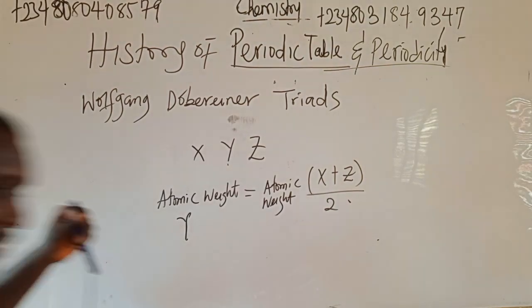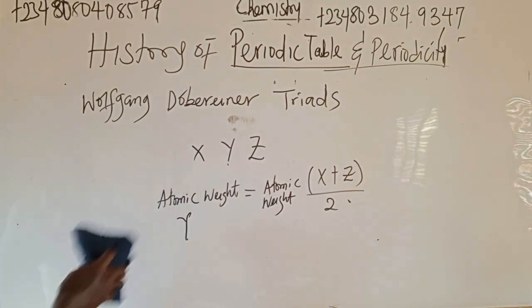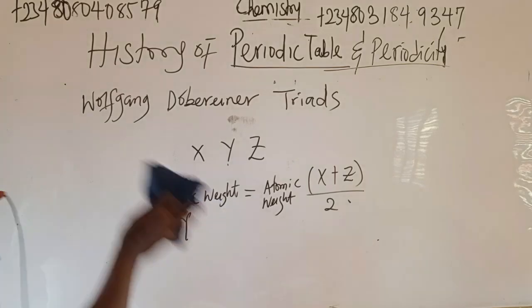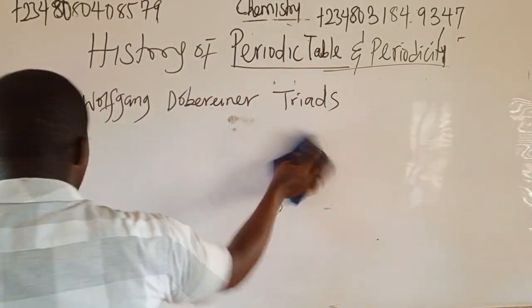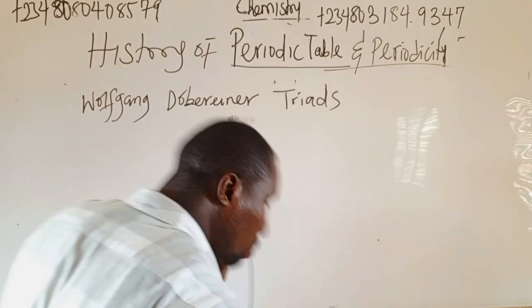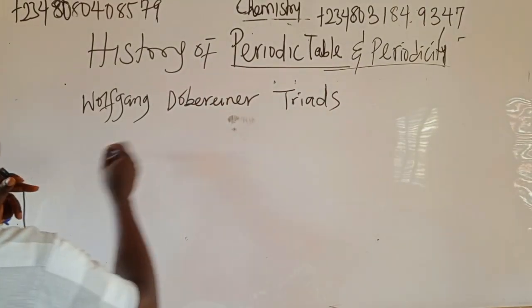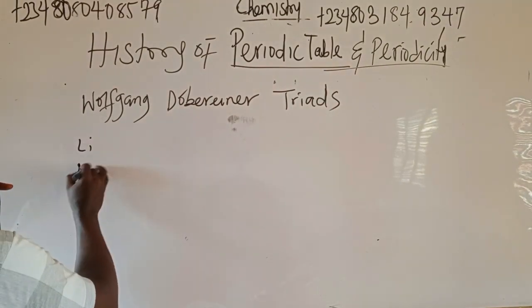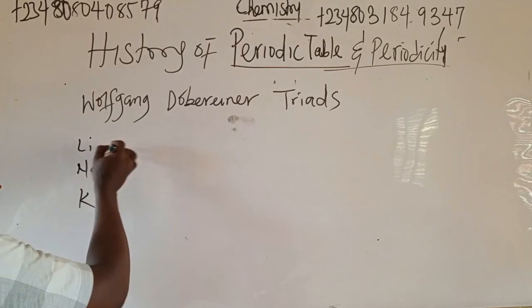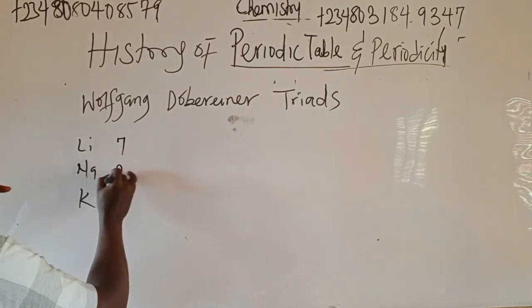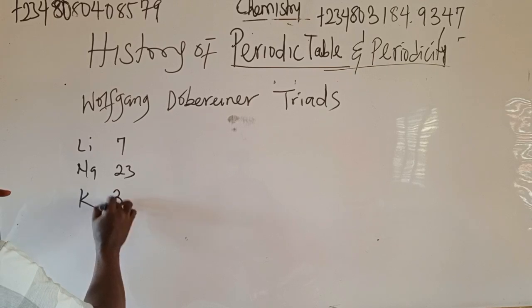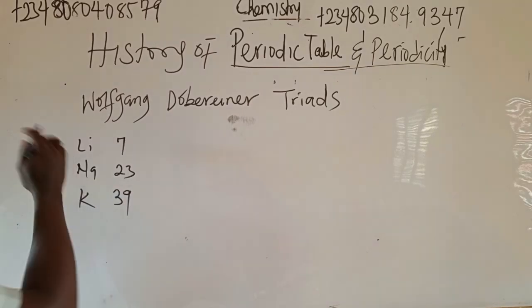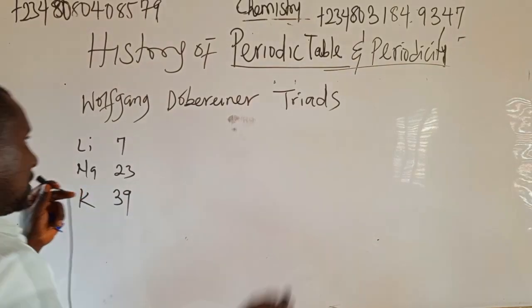Let us look at some elements that follow Döbereiner's triad method. When you have lithium, sodium, potassium: lithium is 7, sodium is 23, potassium is 39. Let's see if this follows Döbereiner's triad method.